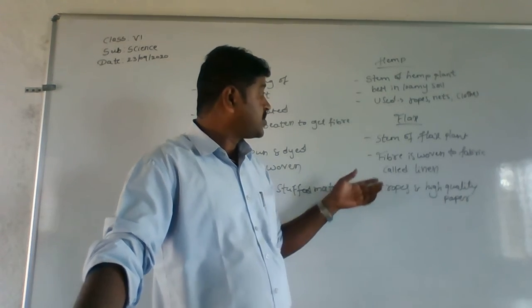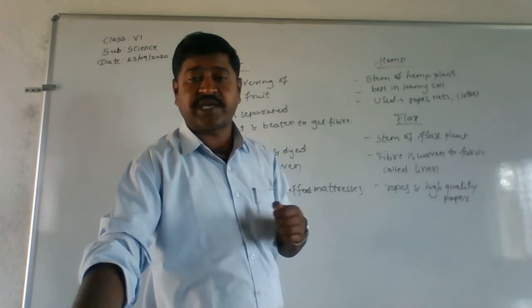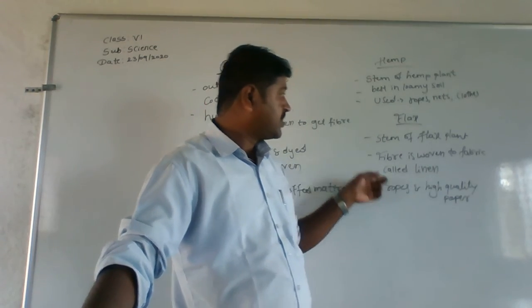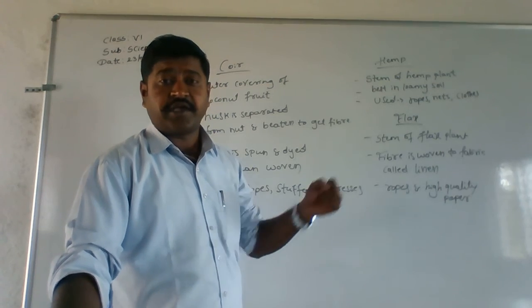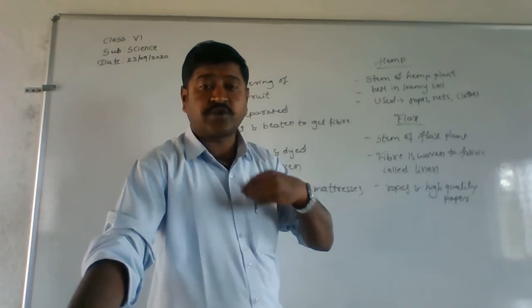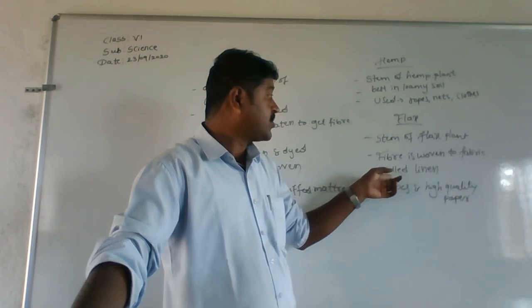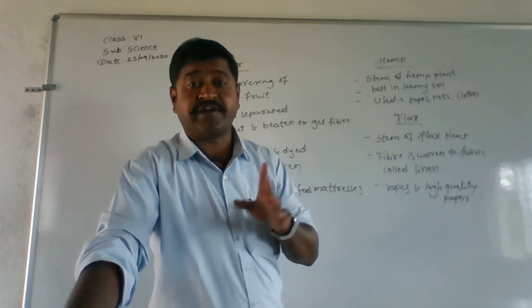Then at last we have flax. It is going to be obtained from the stem of the flax plant. Fiber is woven to fabric called linen. Here whatever the fiber is there of this flax, it is going to be woven into fabric, and for that we are going to call it linen.